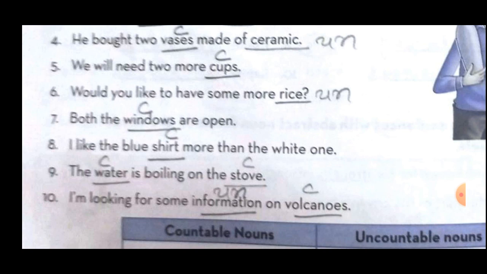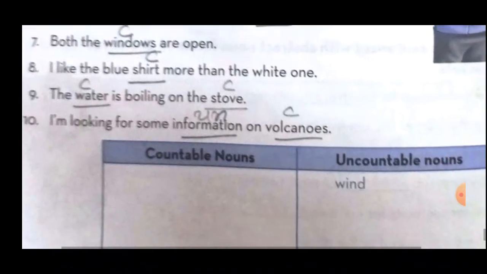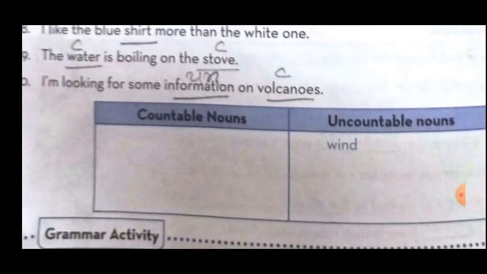Okay, तो अभी हमने स्टूडेंट्स जितने भी काउंटेबल और अनकाउंटेबल नाउन्स लिखे ये सभी आपको यहाँ पे आपकी बुक में कॉलम दिया गया है. तो जितने भी काउंटेबल नाउन्स है there you have to write in the column of countable nouns and those who are uncountable nouns that you have to write in uncountable nouns column.